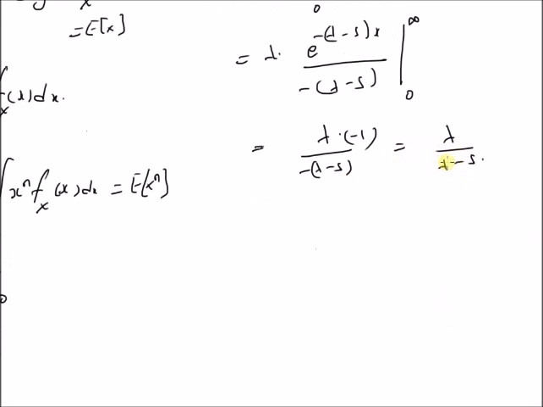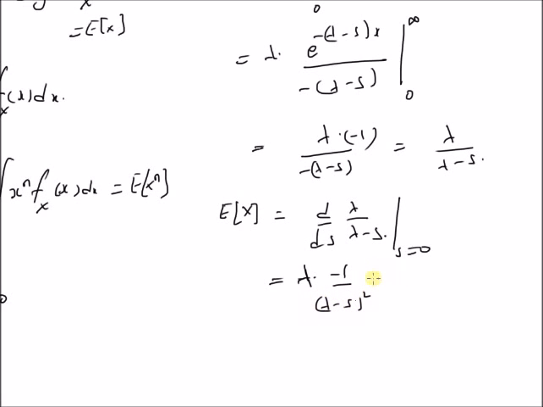By using this result, we can derive the moments of this function fx of x, that is, the exponential PDF. For example, the first moment is given by the first derivative d by ds of lambda by lambda minus s at s equal to 0, which is equal to lambda into minus 1 by (lambda minus s) whole square into minus 1, which is equal to lambda by (lambda minus s) whole square, and at s equal to 0, this is basically equal to lambda by lambda square, which is 1 by lambda.